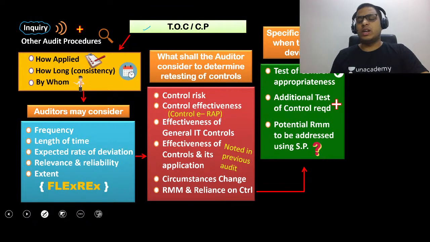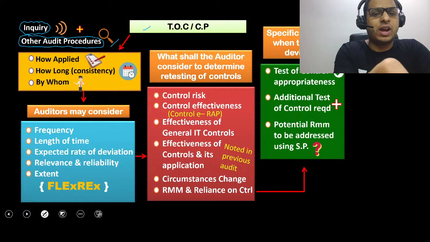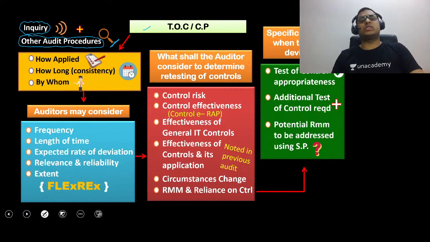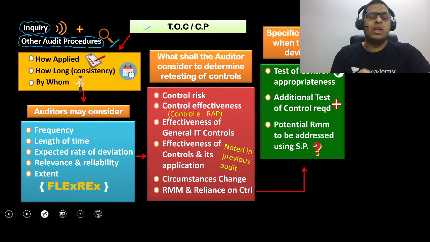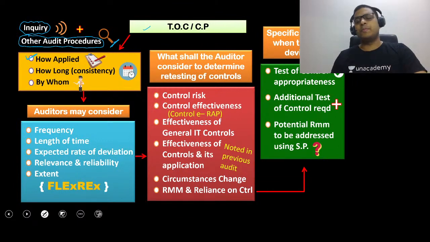So first we will have inquiry. Second, sir, the auditor, after doing inquiry, will not trust them blindly. The auditor should do other audit procedures. He should question certain things. Look at this magnifying glass. The auditor should question some things. What are the things to question, sir? First of all, how has the control been applied? How is the control applied? Is the control applied properly? Not properly? All these things matter.